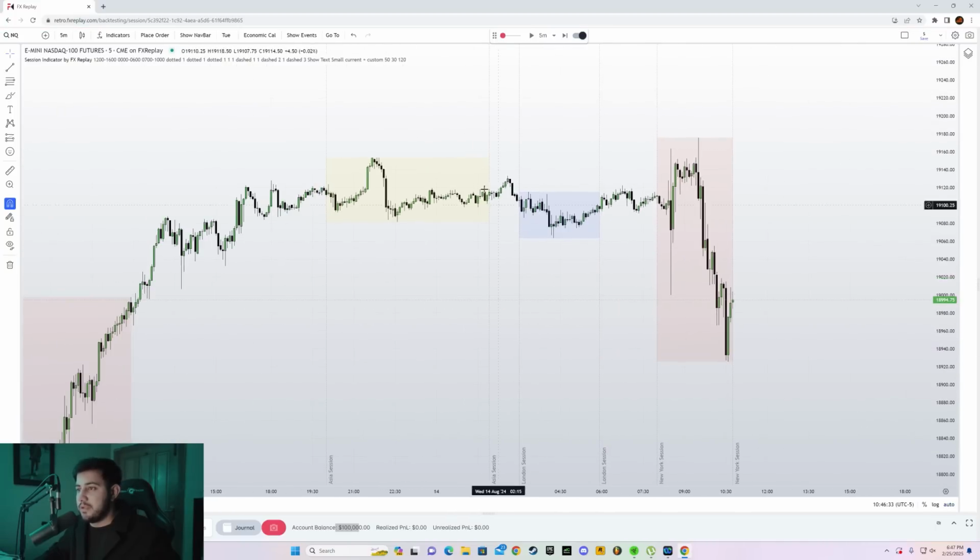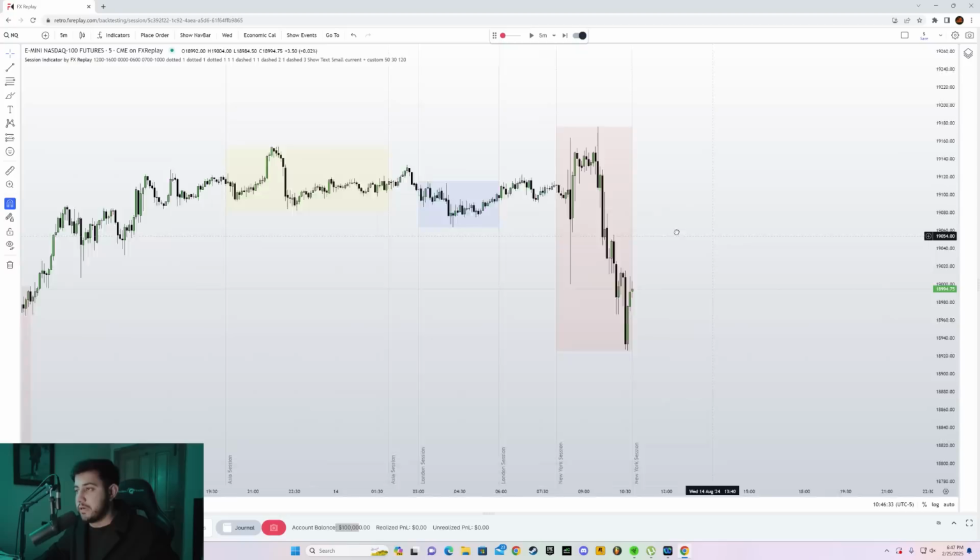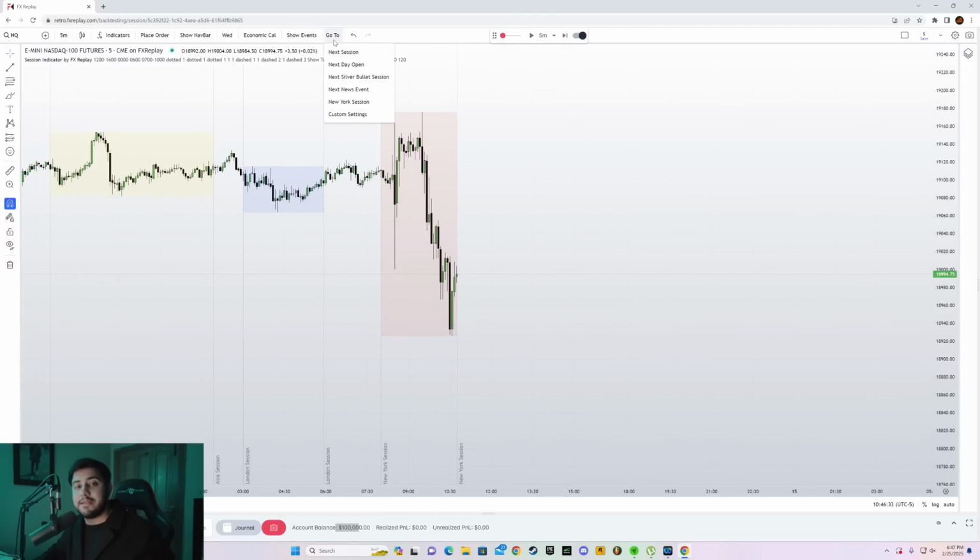And you can see this is what it looks like. I have the sessions indicator on. So this is the Asian session, right? This is the London session, and this is the New York session. So I'm going to backtest a very simple ORB trading strategy, and that happens at the 9:30 opening range breakout.